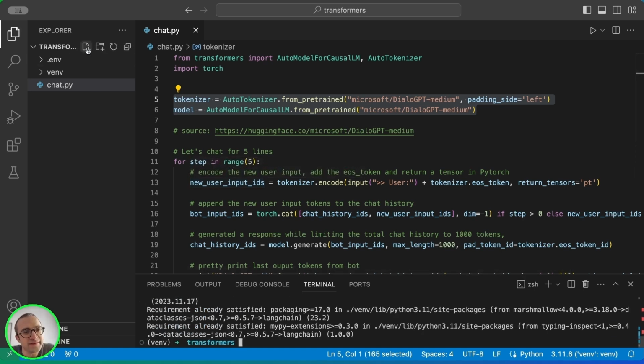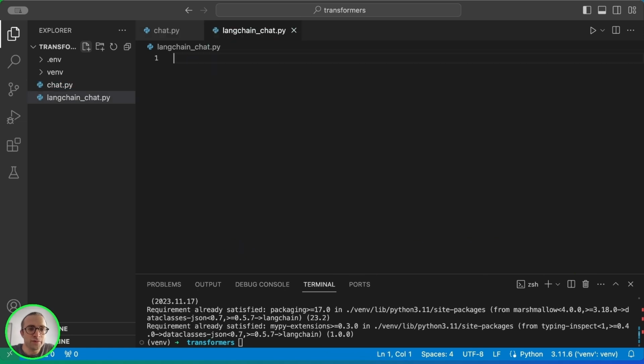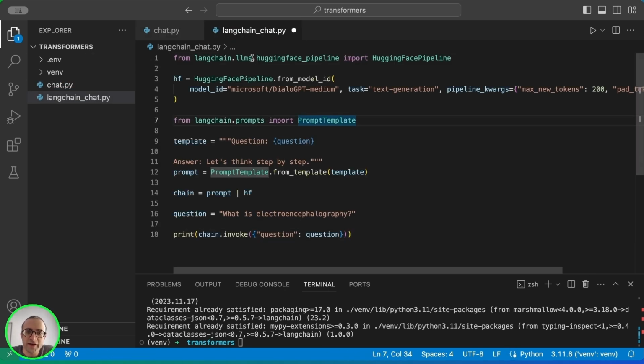So now let's create the same version we did with Transformers, but this time we're going to use LangChain chat. We are going to paste the code here. We are using the Hugging Face pipeline. This is part of the LangChain project, and we are using the pipeline from Hugging Face, the same model as before, DialoGPT medium. And then we have the prompts. This is all in the documentation, but basically we are using what you already have from Hugging Face Transformers, and we are supplying here a question.